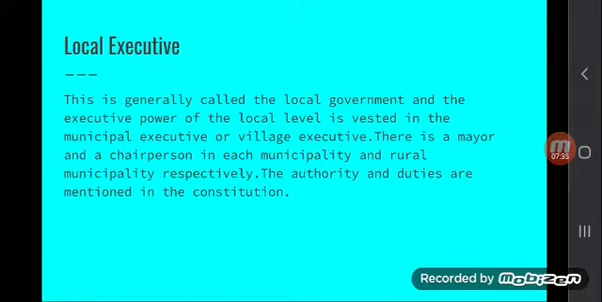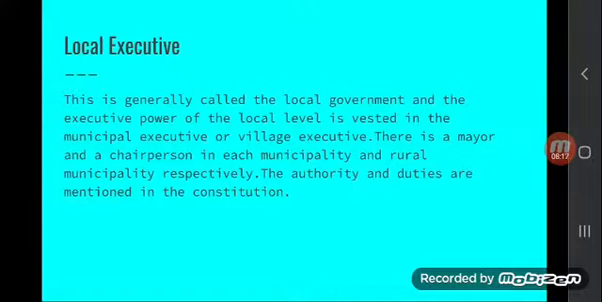Local executive. This is generally called the local government, and the executive power at the local government level is vested in the municipal executive or a village executive. There is a mayor and a chairperson in each municipality and rural municipality, respectively. The authority and duties are mentioned in the constitution. So what are the authorities of the local executive, the provincial executive, and the federal executive? They are clearly given in our constitution, and they have to follow the constitution.